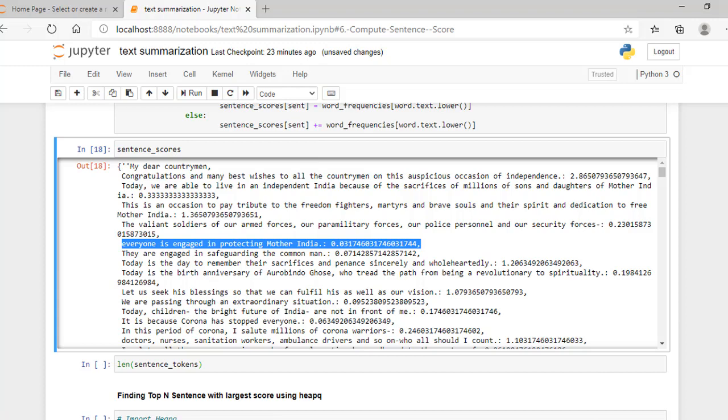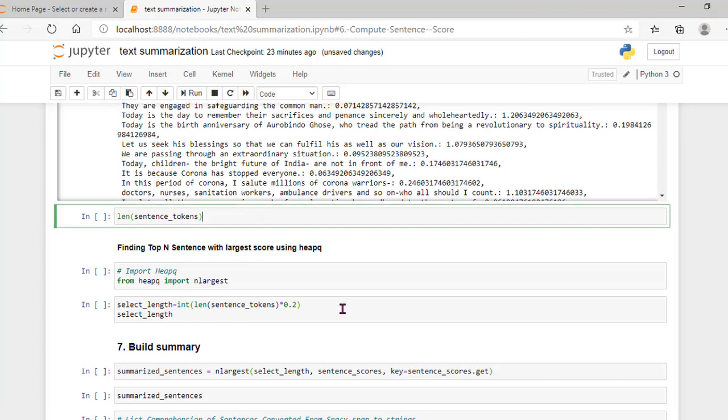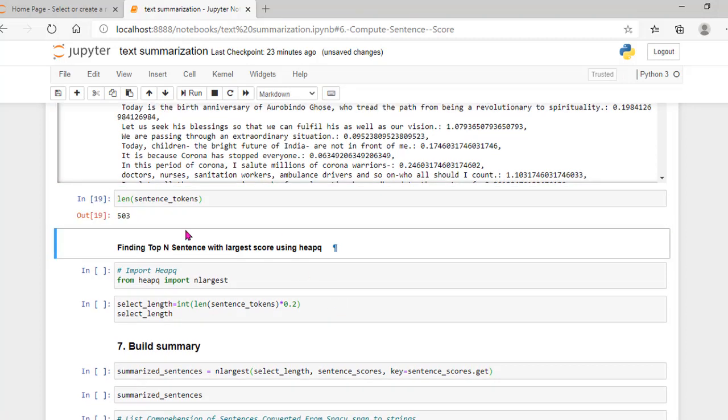So like this I have done the sentence scores, and then I wanted to find the length of the sentence tokens. So here I got 503. There are 503 sentences present in the sentence tokens. And then from all those sentences, I wanted to take only 20% of the sentence tokens. So I want to find the top n sentences with the largest score. Here I am also specifying the largest score value. The sentences with the maximum sentence score will be taken into consideration.